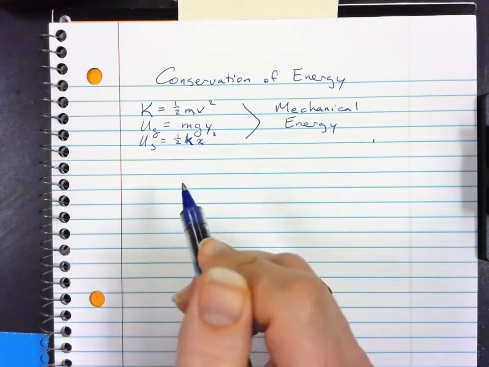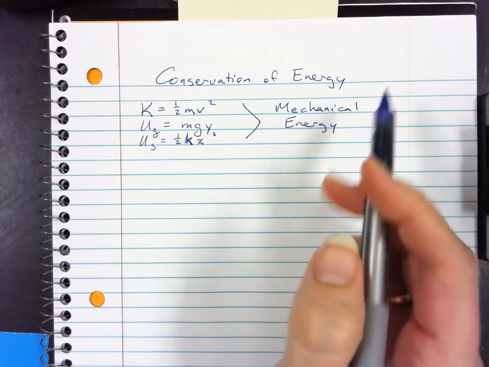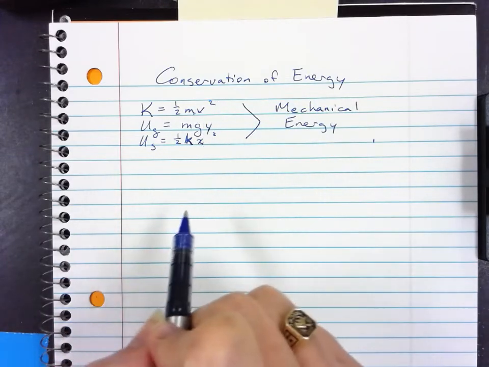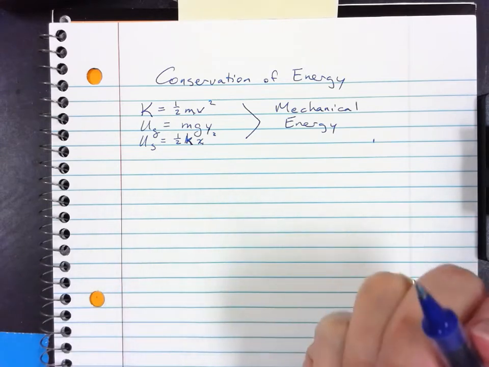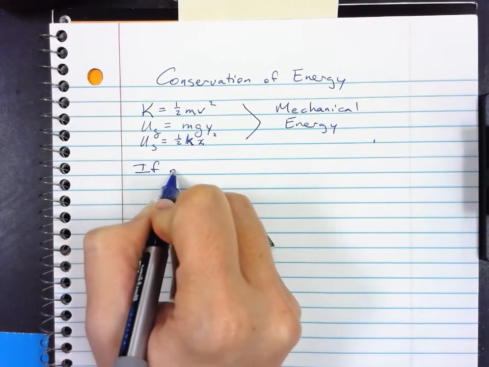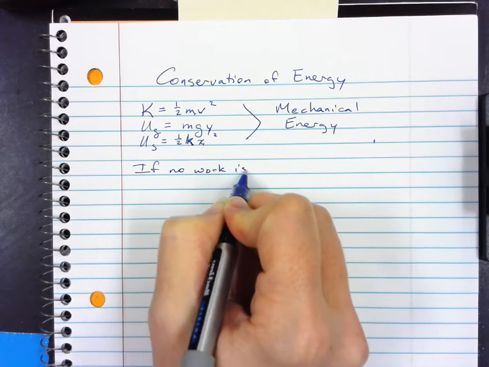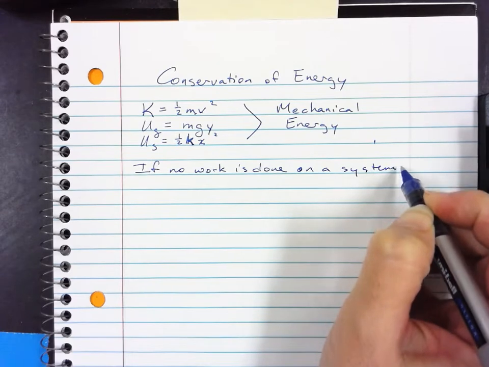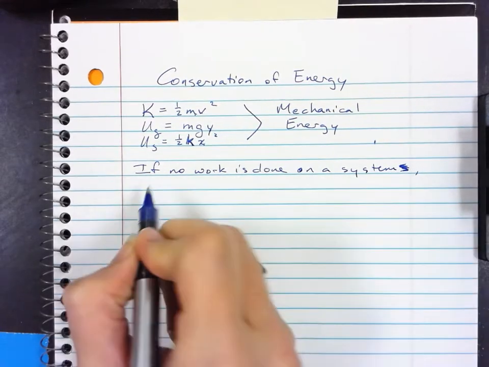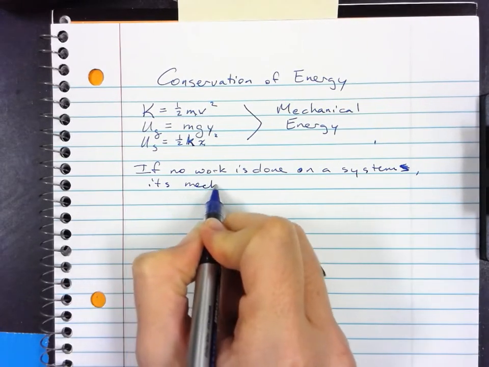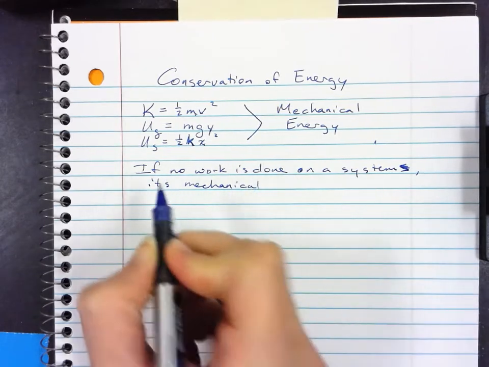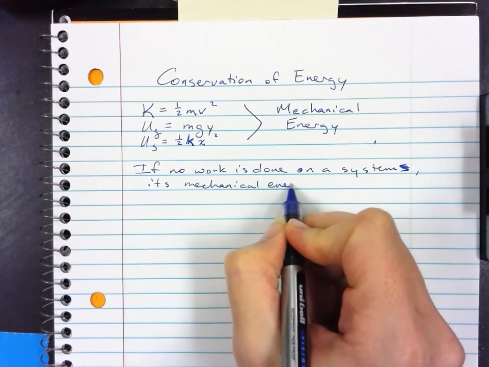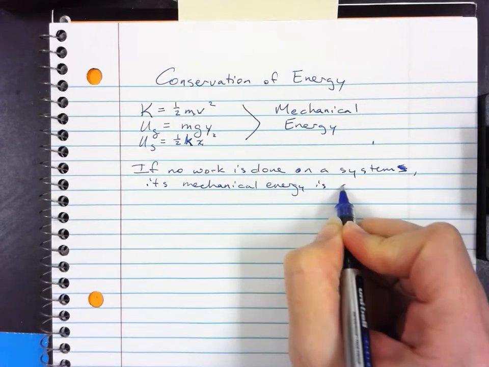But the thing doing the work had to get its energy from someplace, so the energy of the universe is constant. We can add or subtract it to the system, but we're not going to do that on these first couple of problems. So, if no work is done on a system, its mechanical energy is constant. Yes, that's the proper "its"; you put an apostrophe only if it is a contraction.